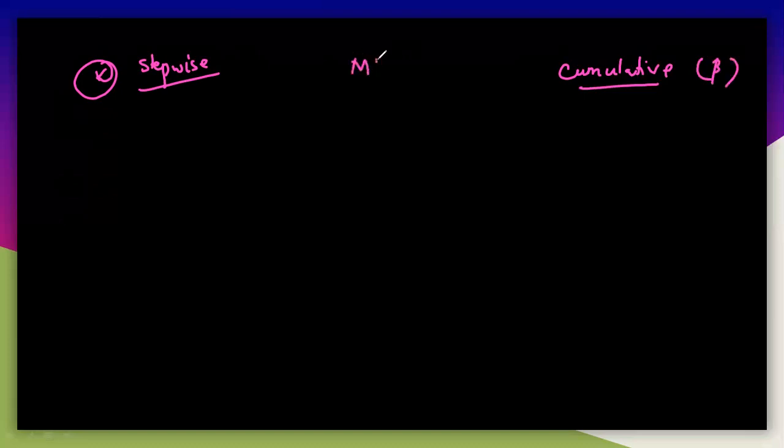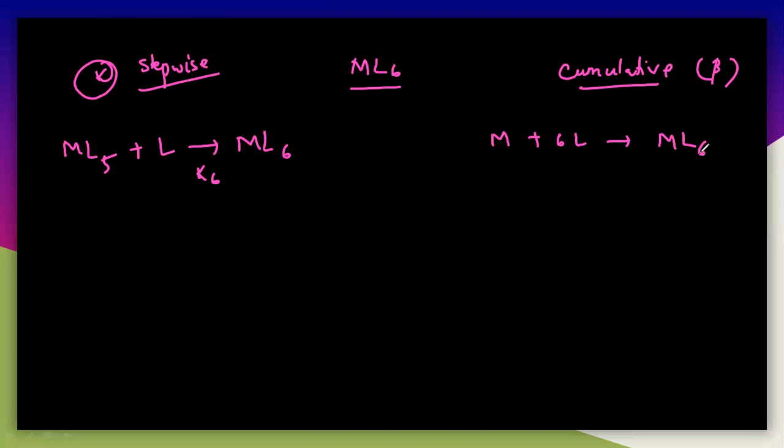So if you want to prepare ML6 in a stepwise manner, you take ML5 and add one ligand, then ML6 is formed. Then we call this K6. But here, taking just one metal and adding 6 ligands, you will get ML6. There is a difference between these two things here.